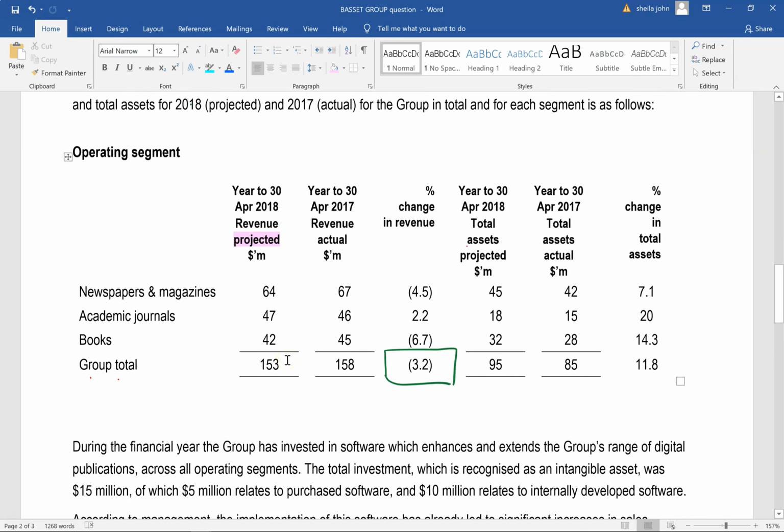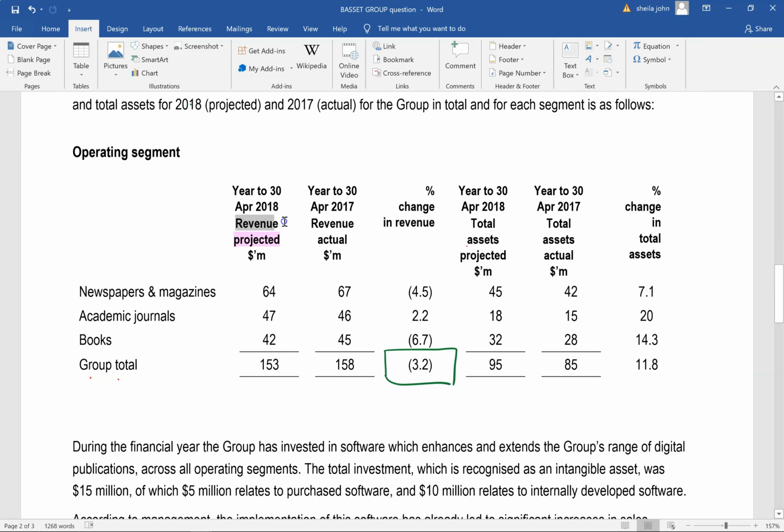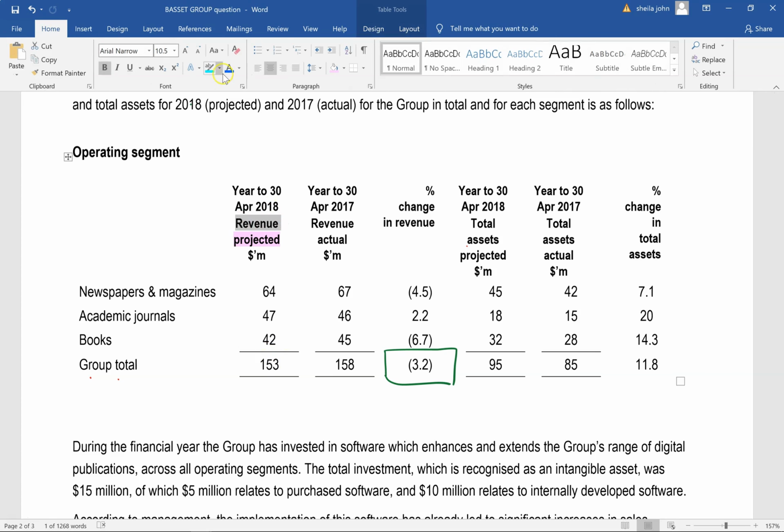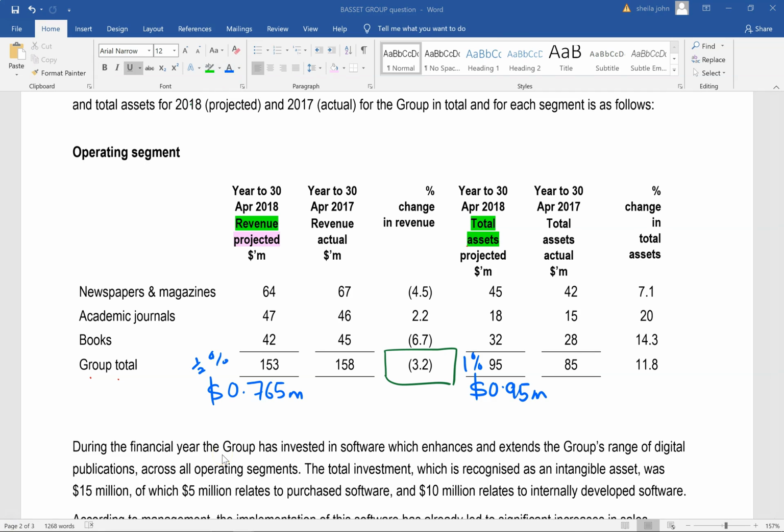Okay, so we've got the figures here. And since they've given the figures, I just want to calculate the materiality levels. So we've got the revenue figure, and we've got the total asset figure here as well. The revenue figure is 153, and 0.5% of the revenue of 153 is equal to 0.65 million, and 1% of total assets is equal to 0.95 million. So what that means is that anything more than these figures is considered to be material, and you'll have to pick it up.